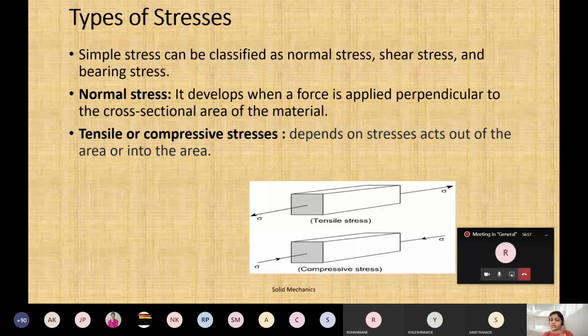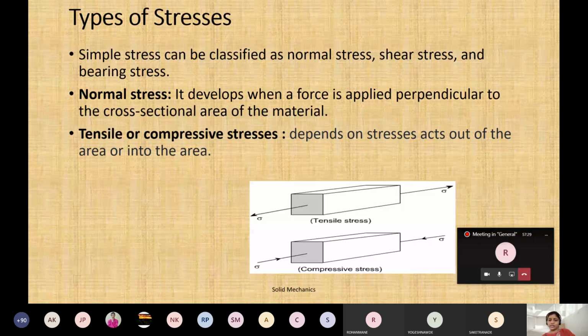In tensile stress, pay attention, your length will increase, and in compressive stress, your length will decrease. Clear? In tensile stress your length will increase, and in compressive stress your length will decrease. Anybody, what about the cross-sectional area? Anybody, unmute, and we will just have a discussion now. I don't want to go into much detail. Tomorrow I'll start again with this because we have to cover the stresses one by one.